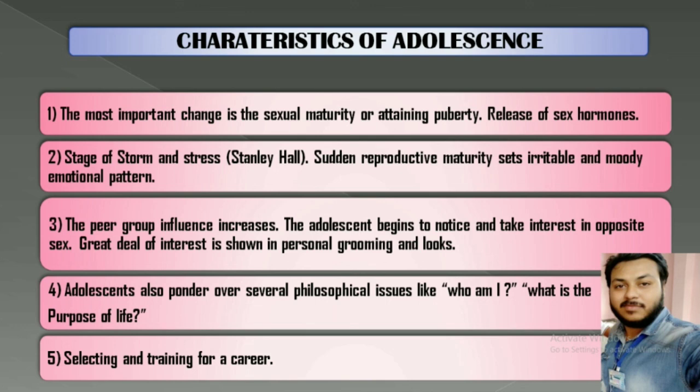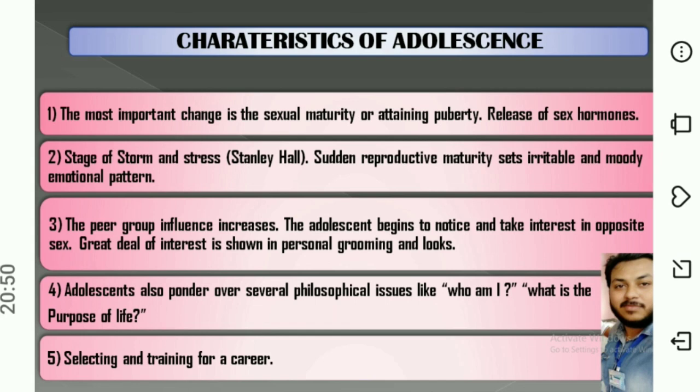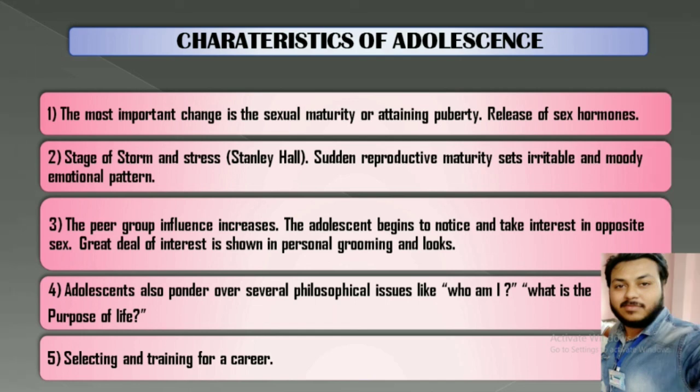Then selecting and training for a career. This is the most important stage, where a child who is in the secondary or higher secondary section of a school, actually the vocational development, what career he or she will choose, what career he or she will have to adopt. This is the right time to think about that as well. So the adolescent stage is a very important stage, and these are the characteristics of the adolescent stage.